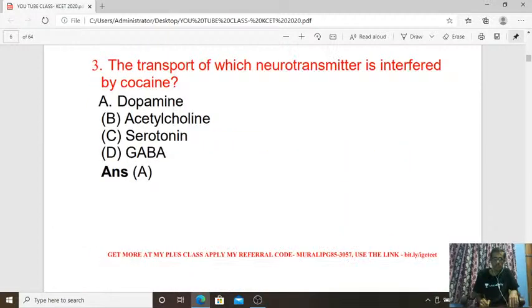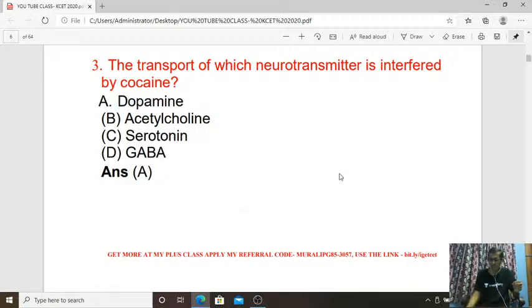Next question, question number 3. The transport of which neurotransmitter is interfered with by cocaine? Serotonin, acetylcholine, dopamine and GABA. The answer is dopamine. Dopamine is one of the neurotransmitters interfered with by cocaine. When the drug is taken, the neurotransmitter like dopamine is not working in that person. So the third question answer is A.